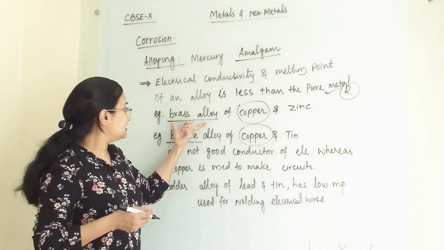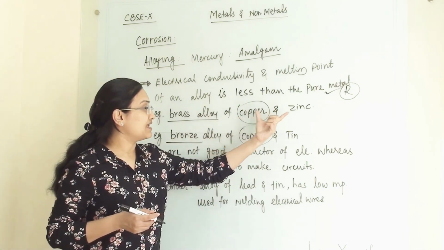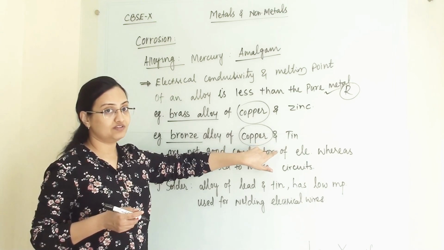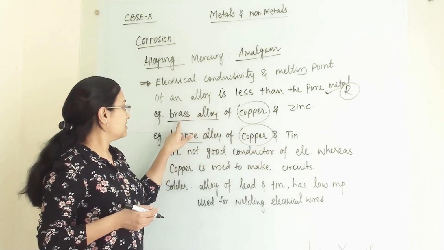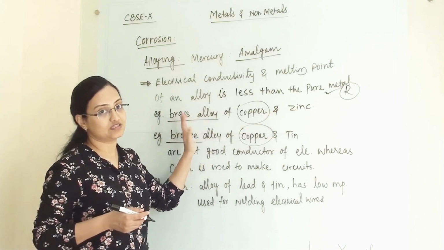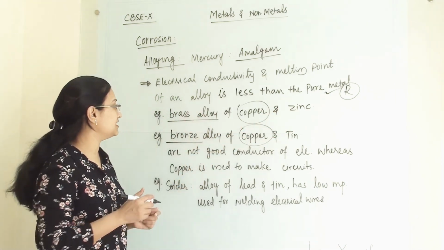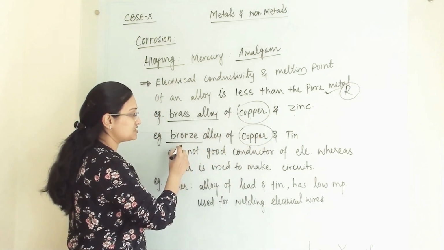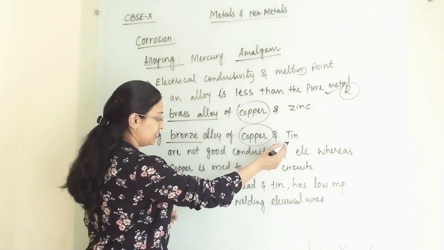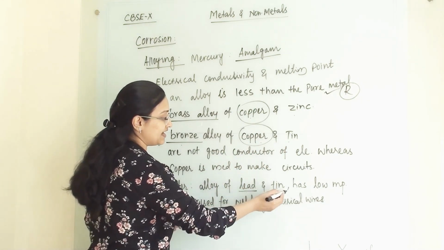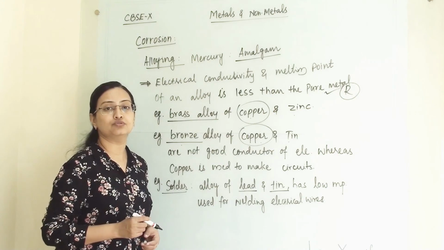This can be asked as a 1 mark question, multiple choice, or fill in the blank: which alloy is made from copper and zinc, or vice versa. So we need to remember that brass is made up of copper and zinc, bronze is made up of copper and tin, and solder is made up of lead and tin. So this we need to remember.